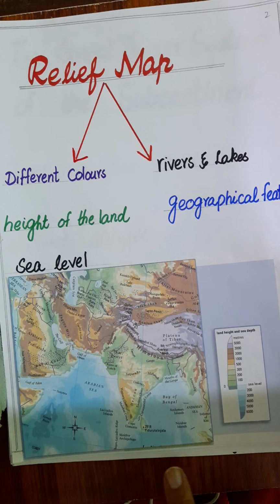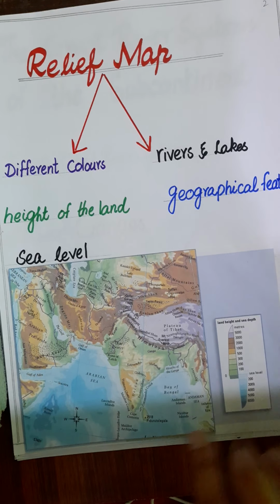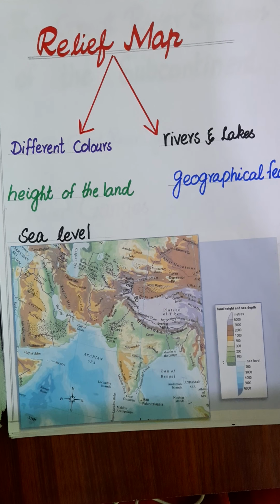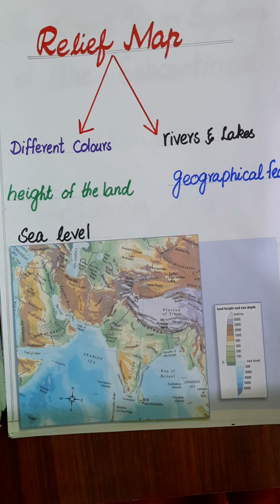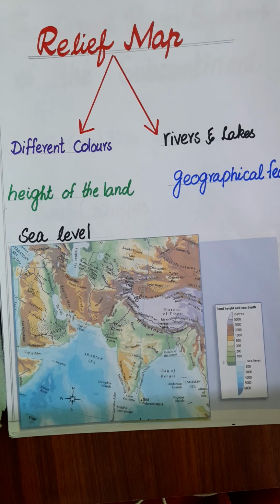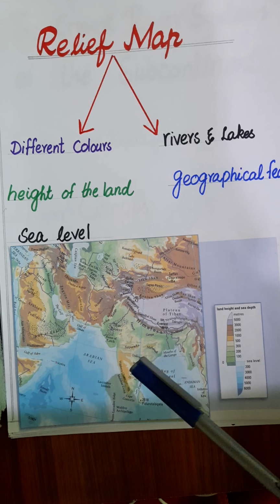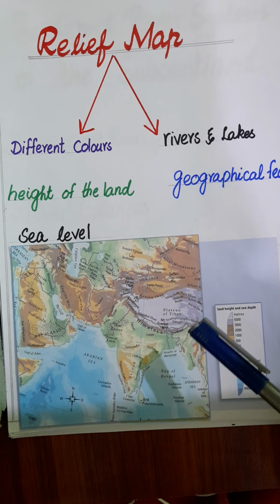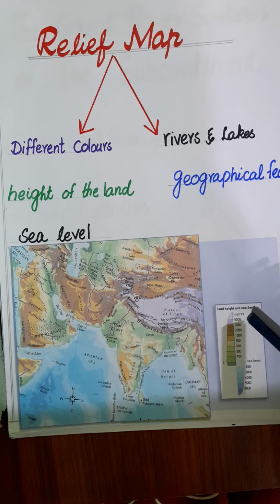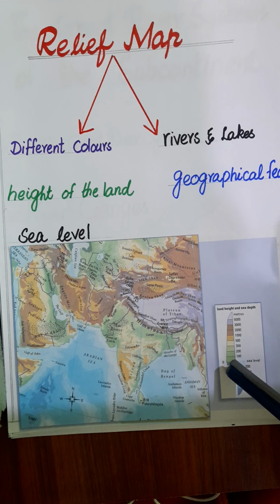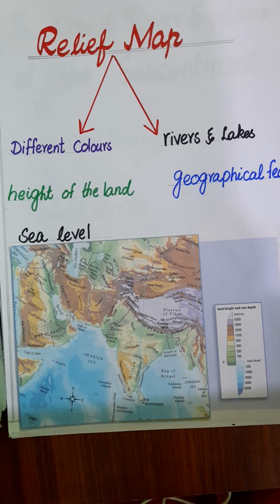Here we have the relief map of the subcontinent. Here you can see the different colors, which show the height of a place of the land above the sea level. We have the yellow color, green color, brown color, and we also have this key. In the key, the blue color shows the sea level, and the brown and green colors show the height of the land. So a relief map shows the height of the land with different colors.